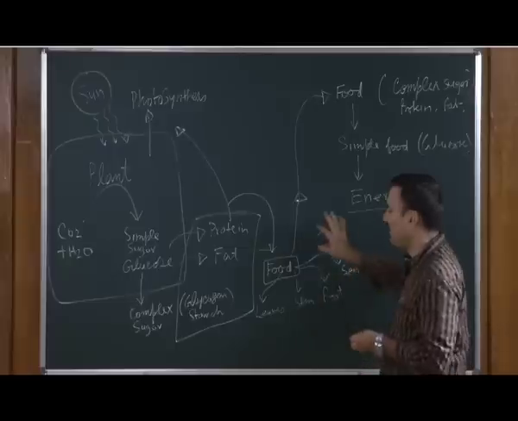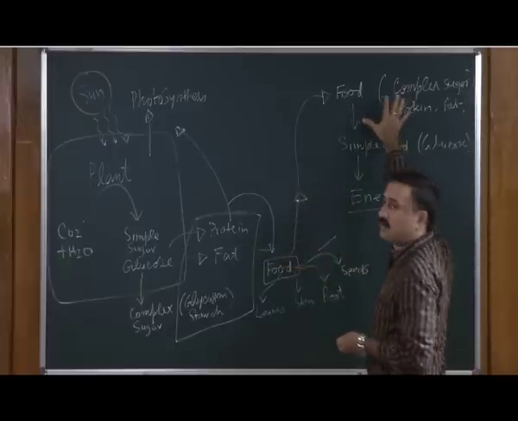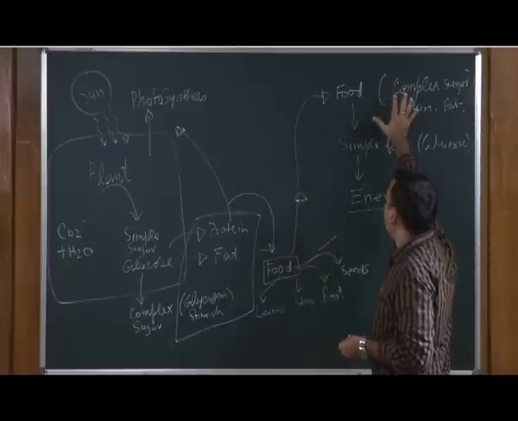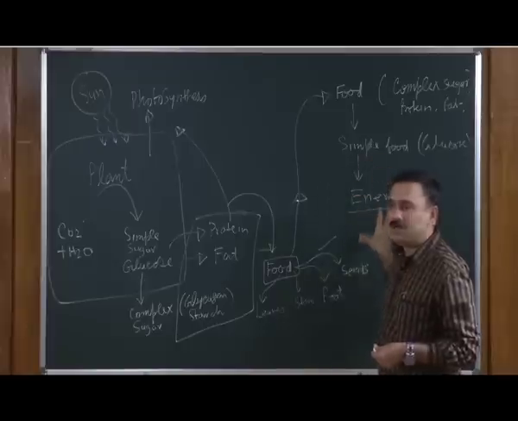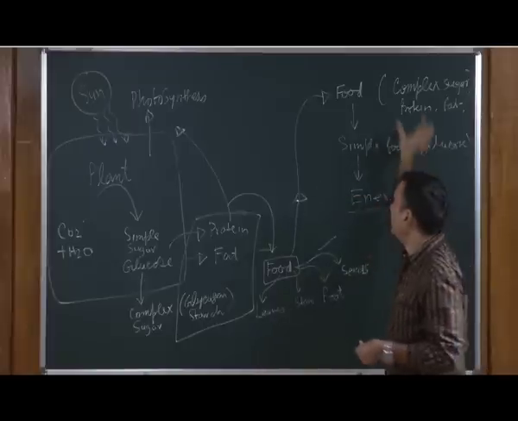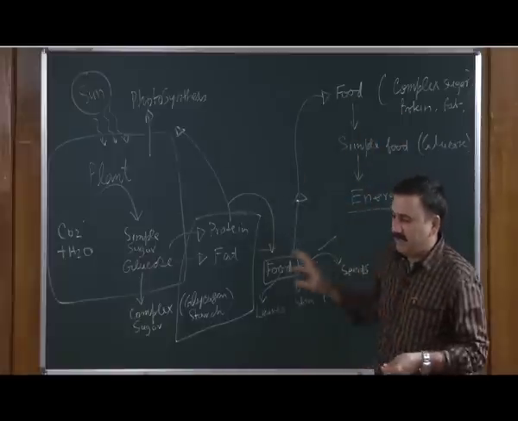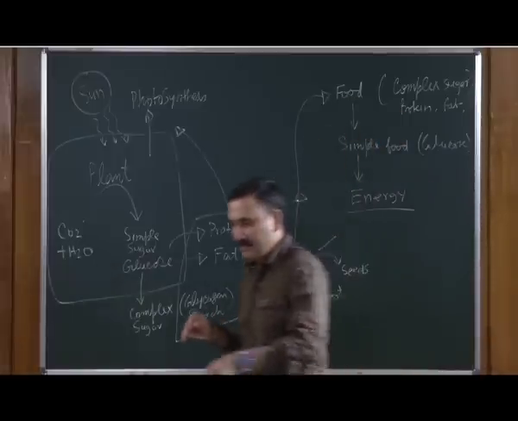This food material is available for heterotrophs such as animals to utilize and convert into energy. This is an arbitrary example. Let us take a real life example.